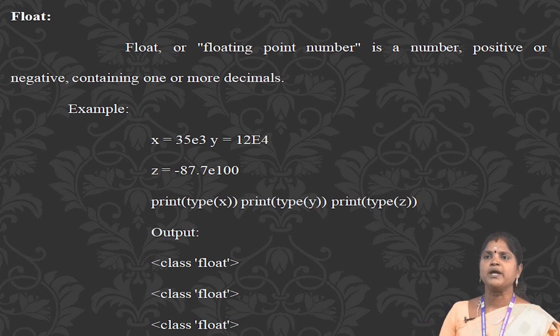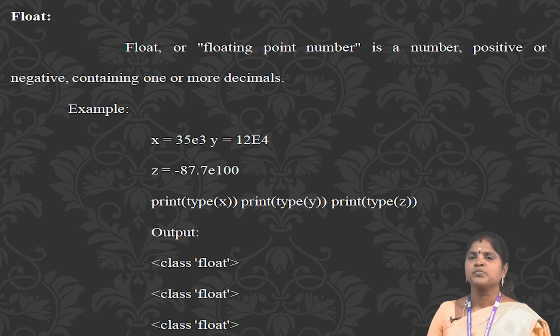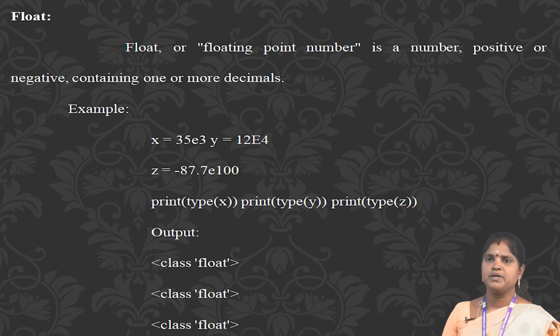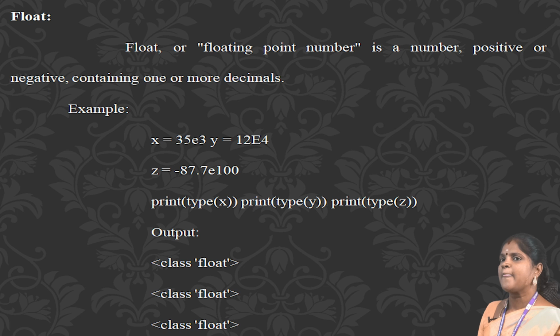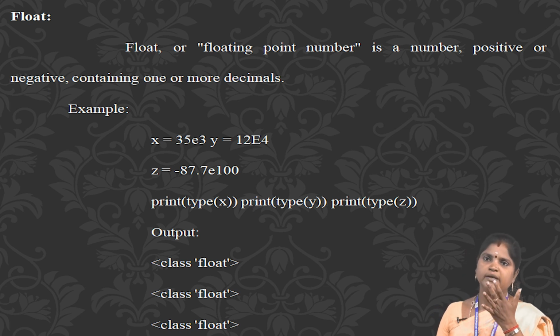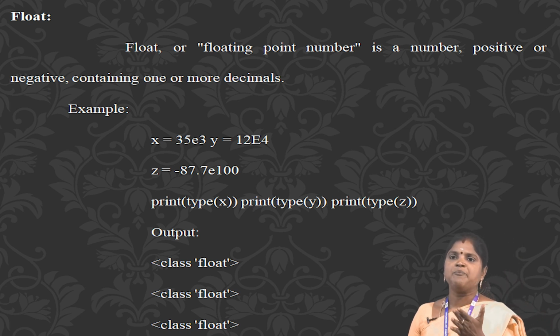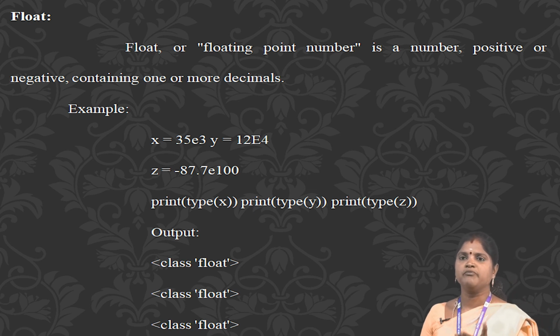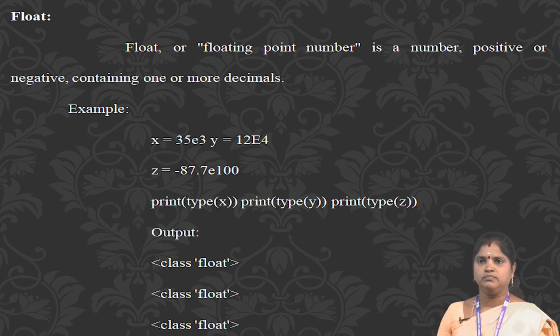Float, or floating point number, is a number, positive or negative, containing one or more decimals. Float can also be a scientific number with e to indicate the power of 10. Example: x = 35e3, y = 12e4. print(type(x)), print(type(y)). This is an example of floats.